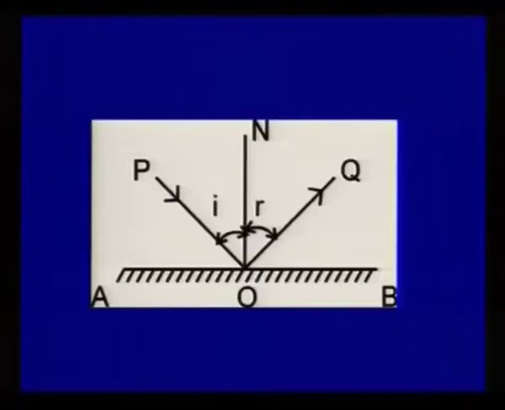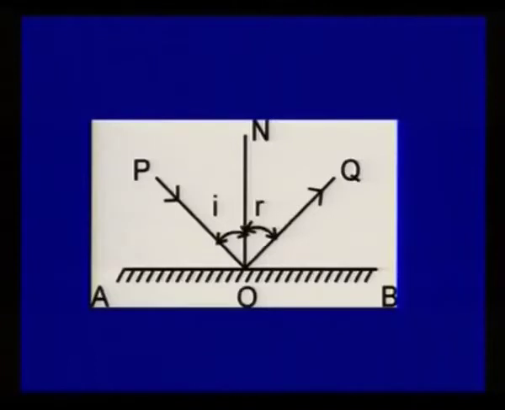Here there is a smooth and rigid surface. An incident ray of light is coming as PO and it is reflected as OQ. PO is the incident ray and OQ is the reflected ray, and one normal is drawn. The angle between the normal and the incident ray PO is called the angle of incidence, and the angle between the normal and the reflected ray OQ is called the angle of reflection.